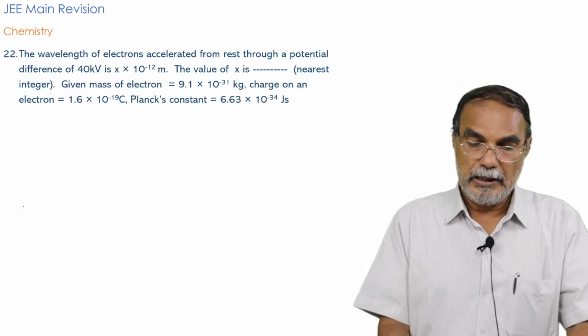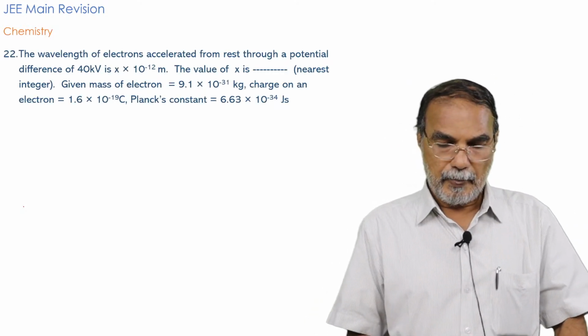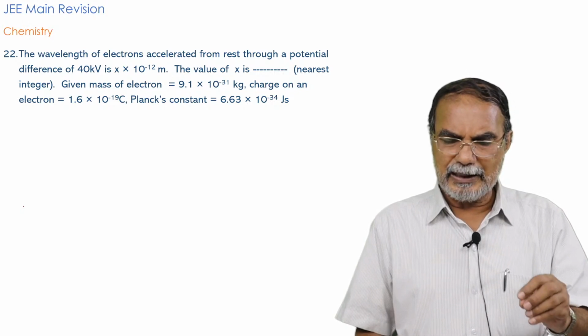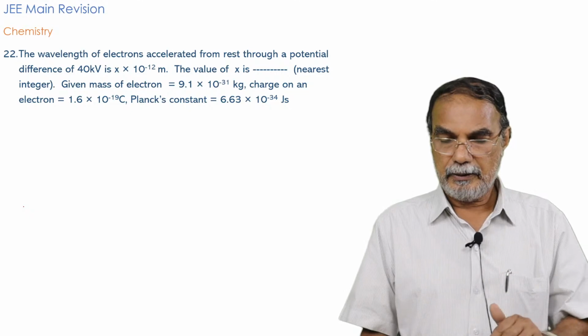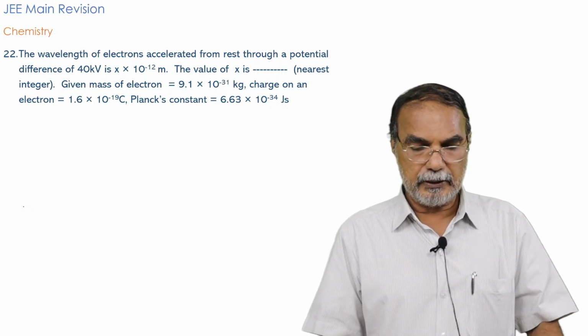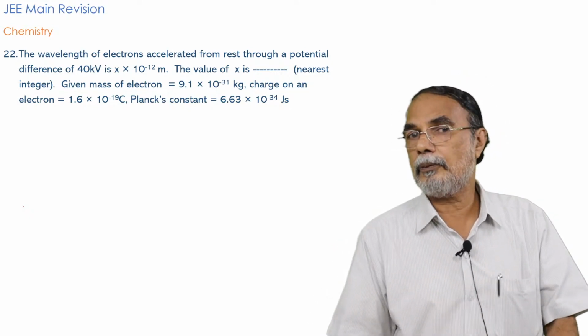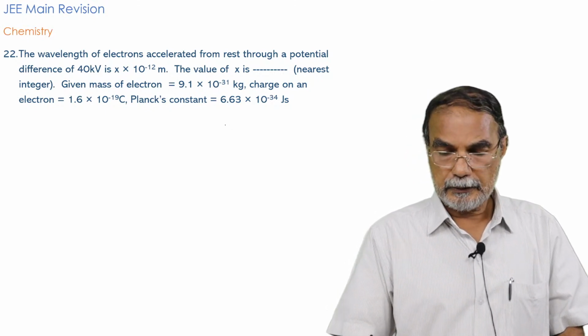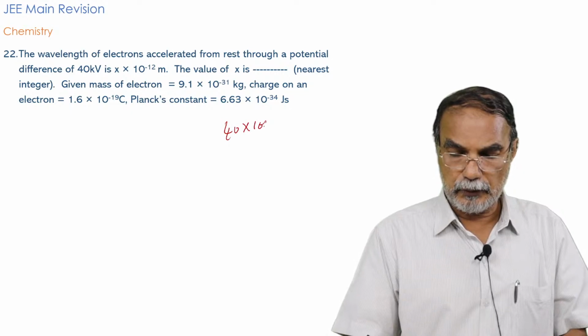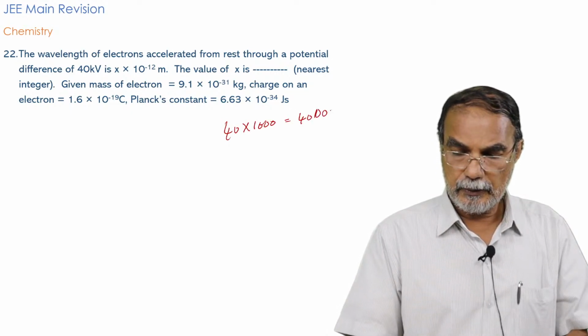Very simple question. And now here comes a question where you will have to think a little bit. The wavelength of the electron accelerated from rest through a potential difference of 40 kilovolt. That means 40 into 1000 volt, which is equal to 40,000 volt.